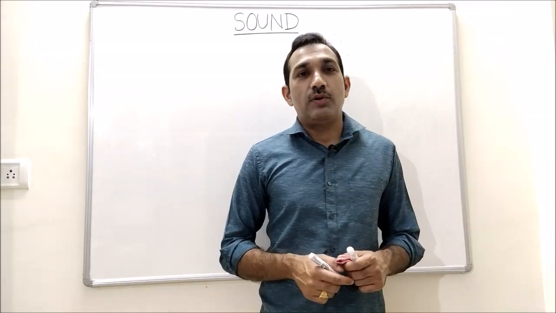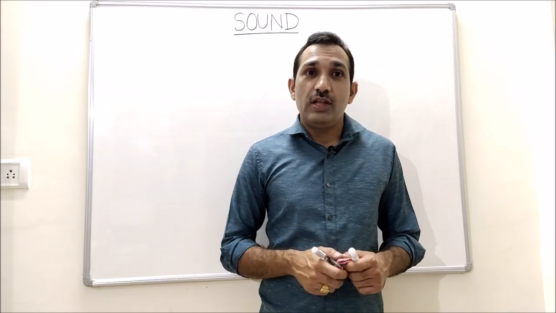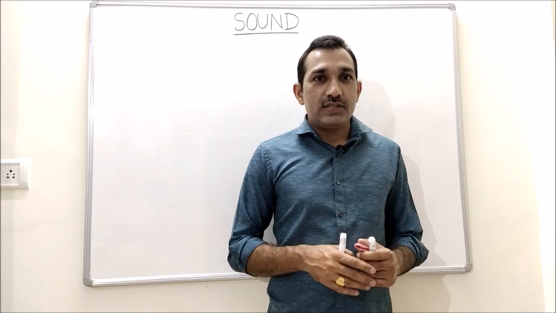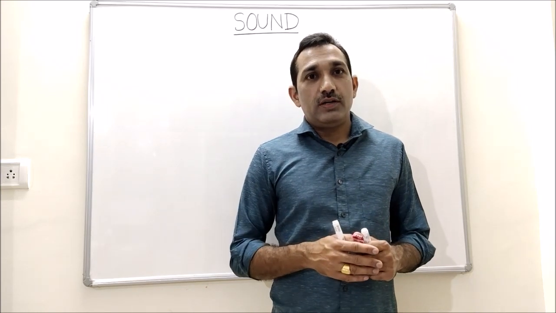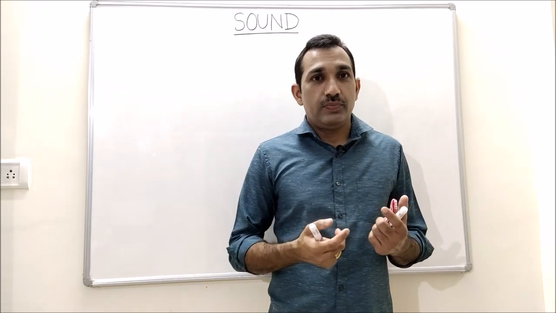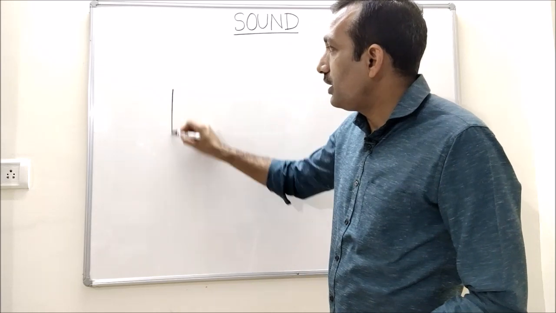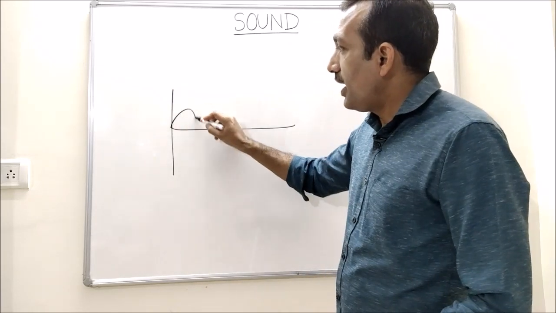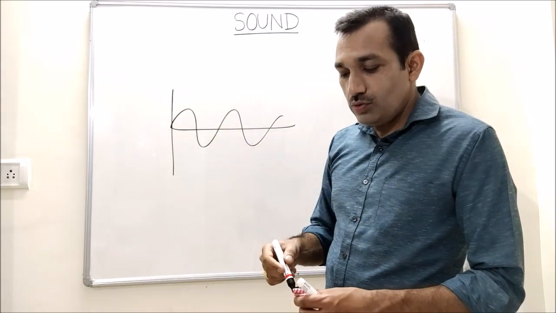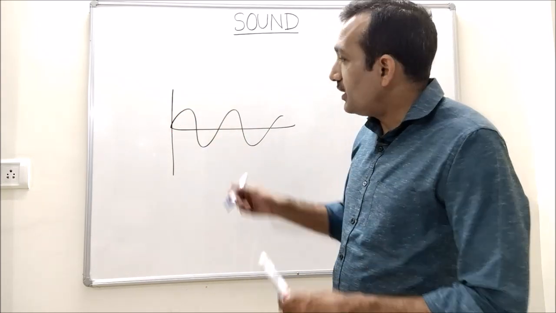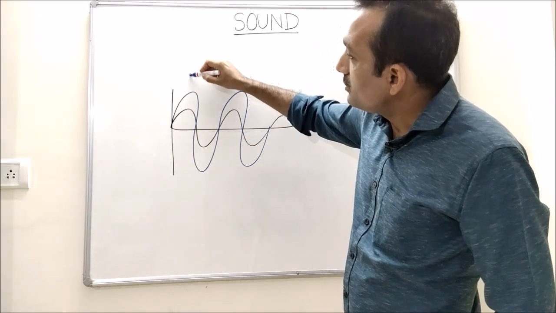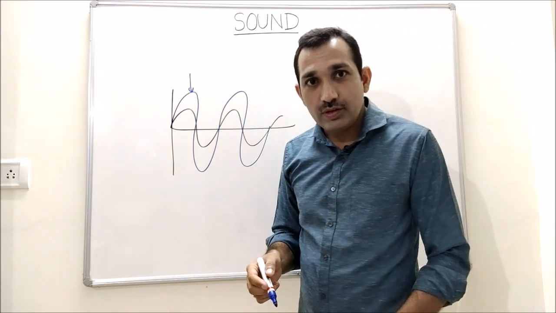Now we are going to discuss two more important parameters of sound: loudness and pitch. Loudness is the amplitude of the sound which is felt by our ear. That means if a sound has a smaller amplitude, and another sound of the same frequency has bigger amplitude, then this sound is louder.